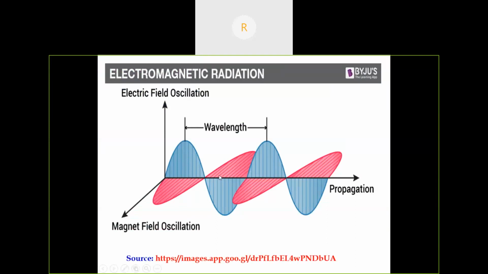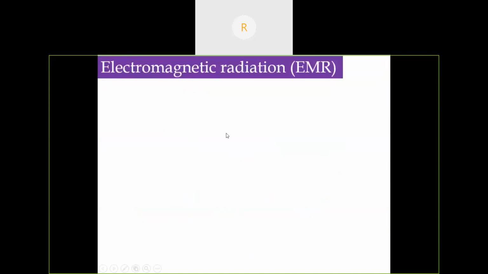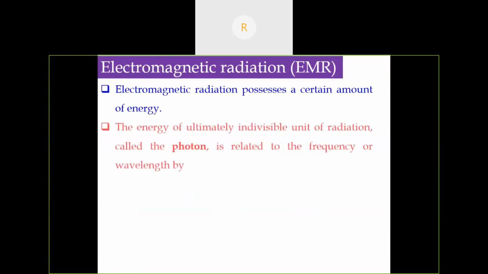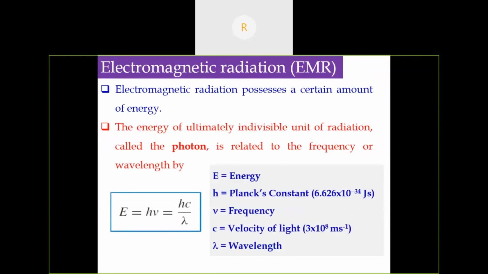The distance between two maxima or two minima is called wavelength. The symbol is lambda. The electromagnetic radiation possesses a certain amount of energy in the form of a photon, which is an indivisible unit of radiation. It can be related with the frequency or wavelength. This is the Einstein-Planck equation: E is equal to h nu, where nu is the frequency. It can be further related with the velocity of light and wavelength. Here, energy is inversely proportional to the wavelength.